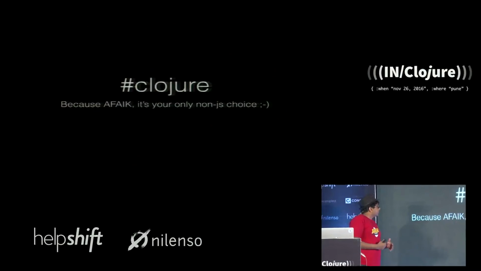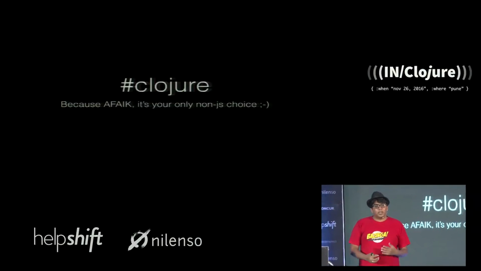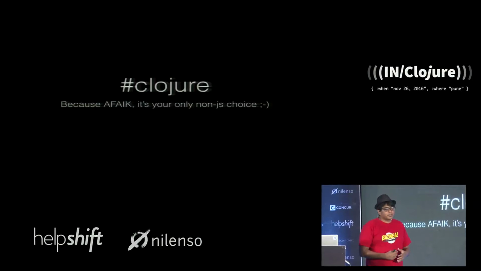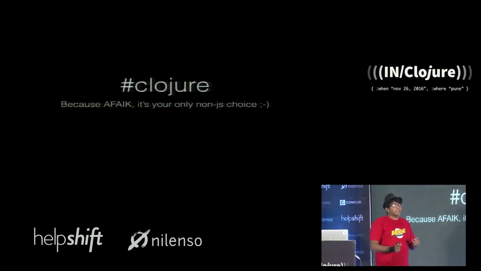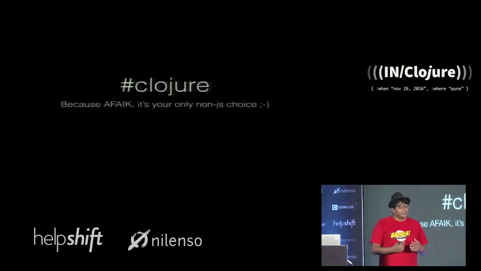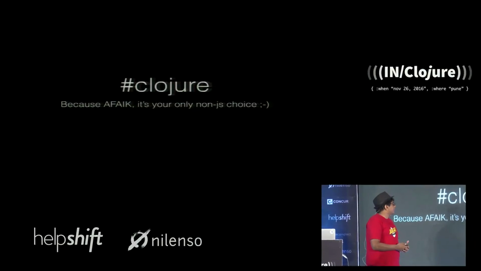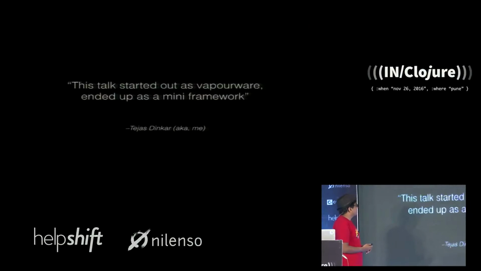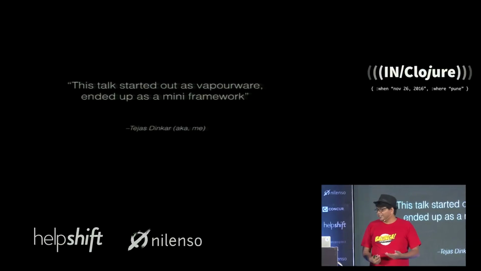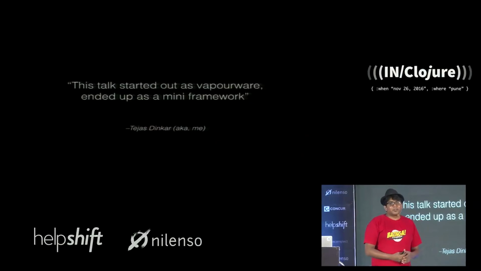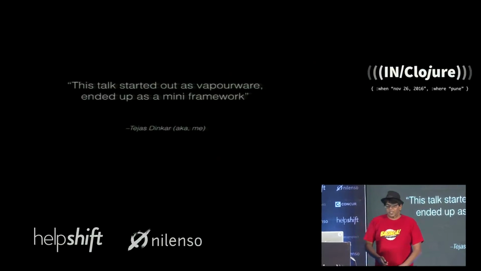Which is why Clojure is the perfect fit, because other than JavaScript, who is the only other people speaking a lot about this sort of isomorphism, Clojure is the only other language that immediately comes to mind which has a first-class version, both on the back end with the JVM or the CLR, and on the front end on the JavaScript VM. I was a bit scared after I submitted this talk, because it started out as vaporware, but it ended up as a mini framework. This is a work in progress, and thanks to this talk, I accelerated.